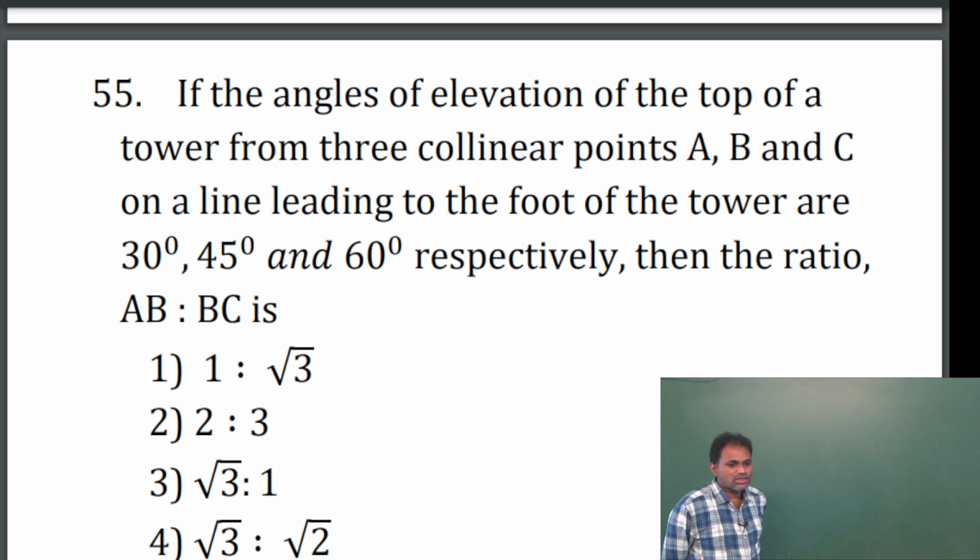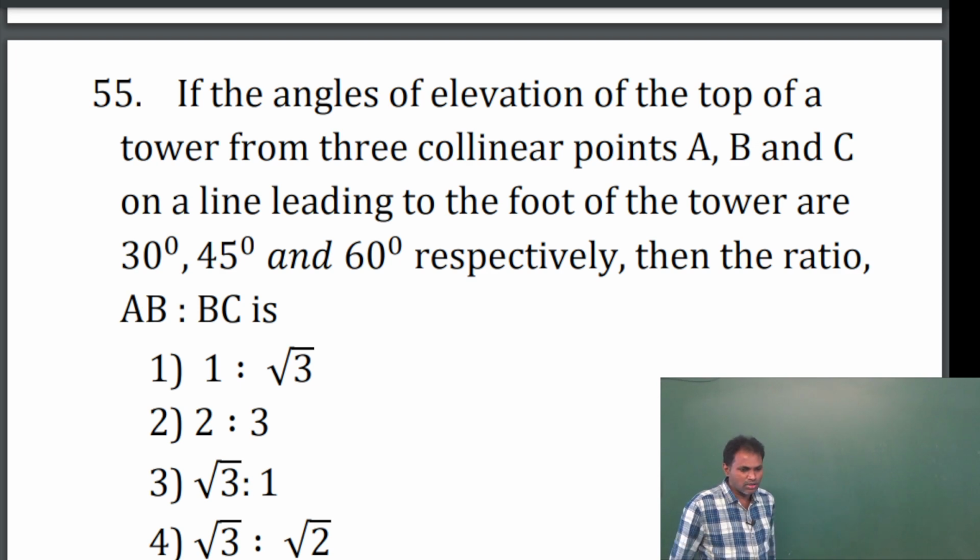If the angles of elevation of the top of a tower from three collinear points A, B and C on a line leading to the foot of the tower are 30 degrees, 45 degrees and 60 degrees respectively, then the ratio AB is to BC is.